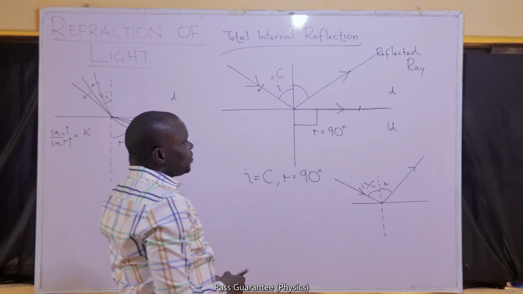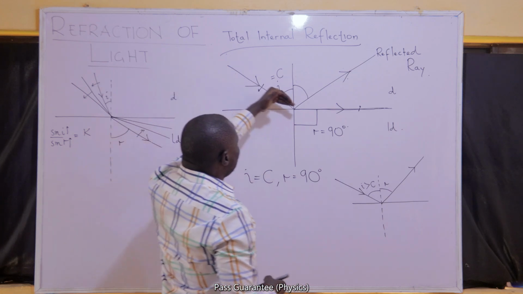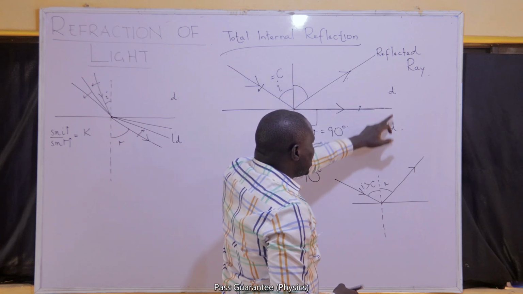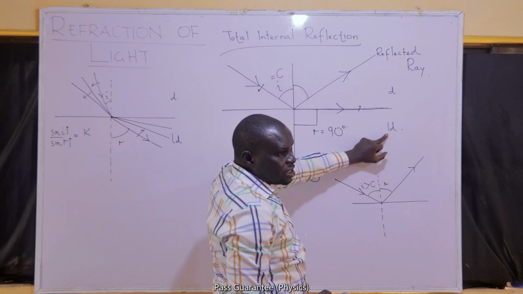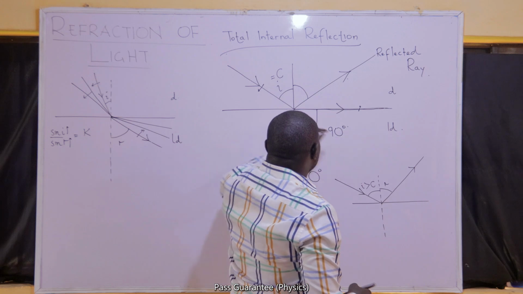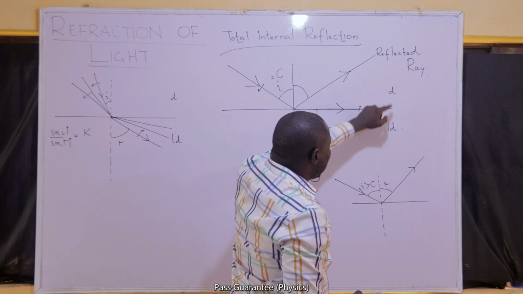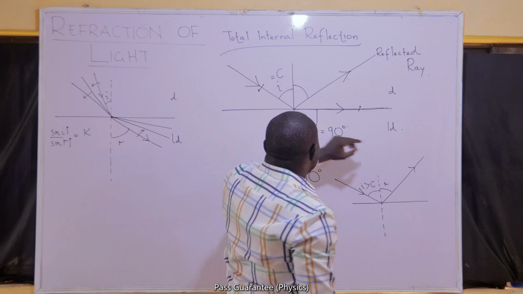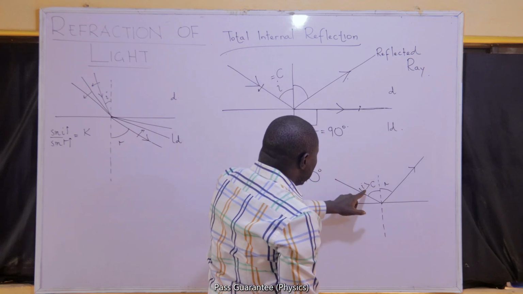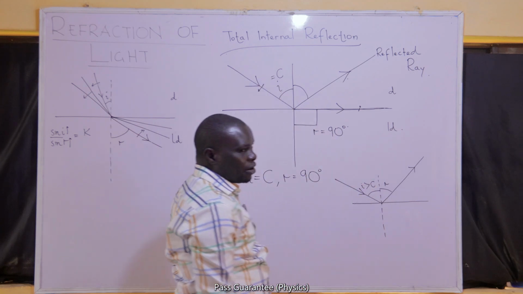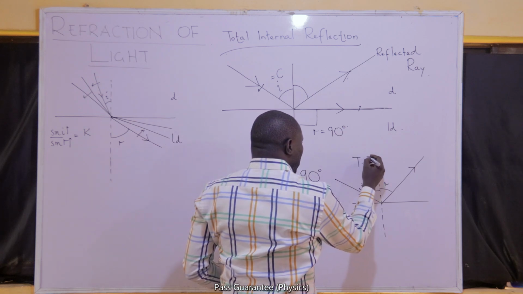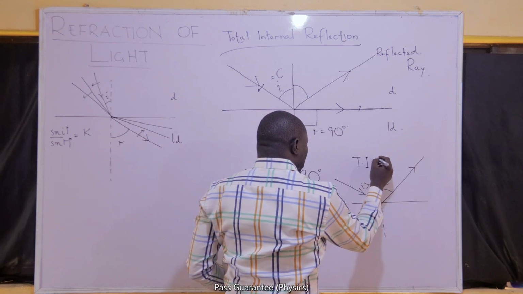The total internal reflection is a reflection of a ray of light traveling between a medium and another of lower refractive index, at the boundary between them, when the angle of incidence has exceeded the critical angle. So total internal reflection will take place under two conditions.